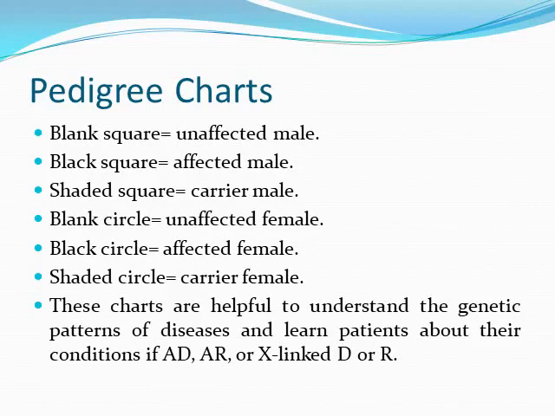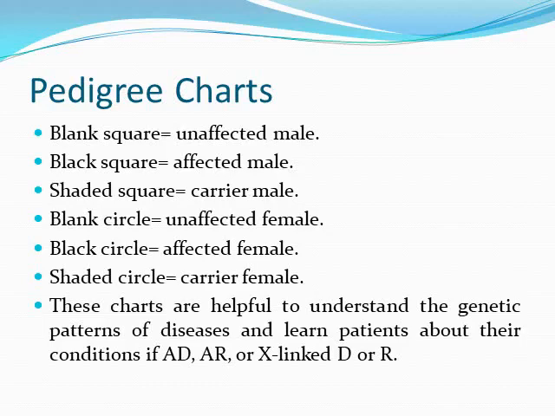Pedigree charts are formed of squares and circles. Blank square means unaffected male, while black square means affected male. Shaded square is a carrier male, and circles indicate females. Blank circle is an unaffected female, black circle is an affected female, and shaded circle is a carrier female.